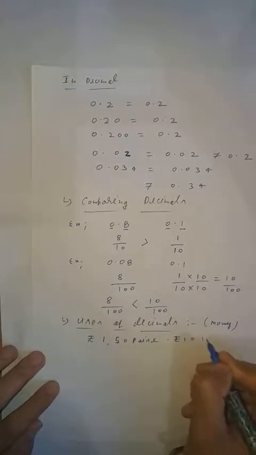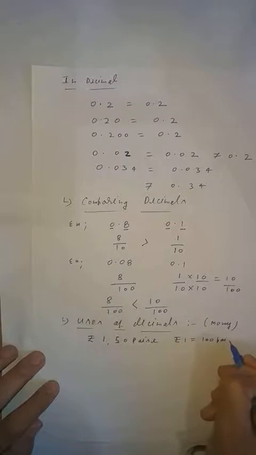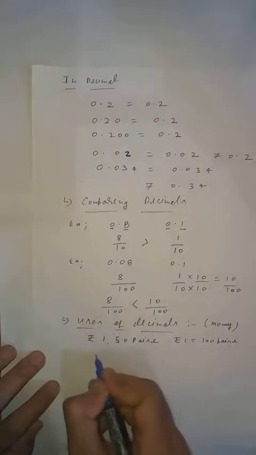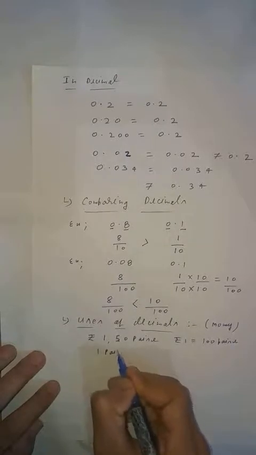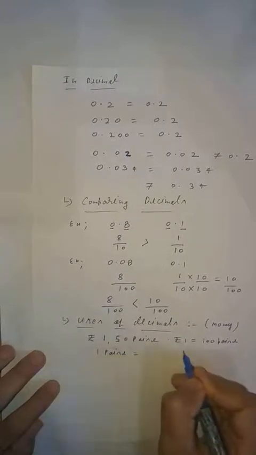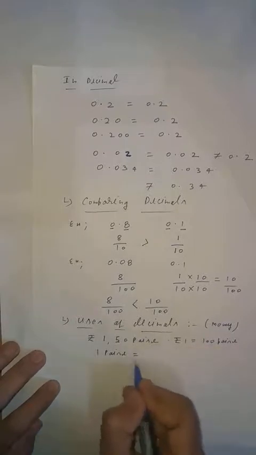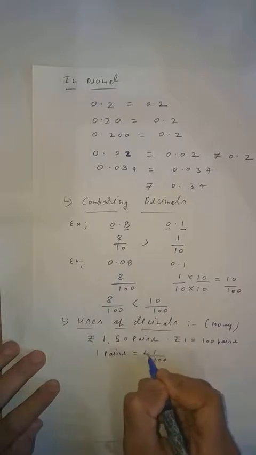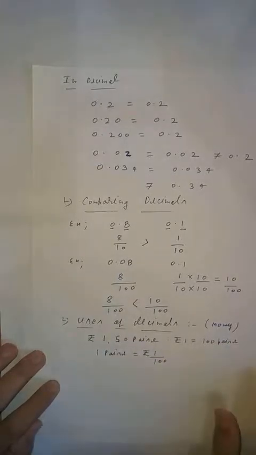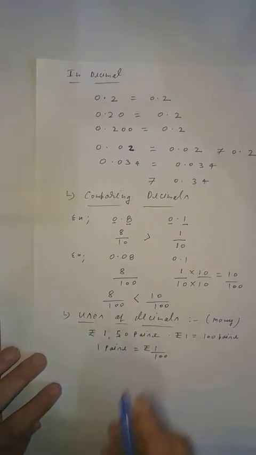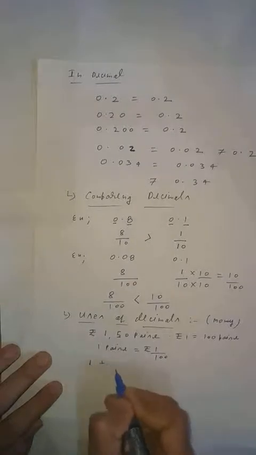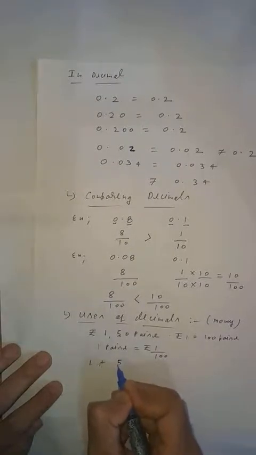First we have to understand that 1 rupee is equal to what? 100 paise. Does everyone know this? 1 rupee is equal to 100 paise. So 1 paise is equal to what, students? If 1 rupee is equal to 100 paise, then 1 paise is equal to 1 upon 100 rupees. Is that clear? Here you can see 1 rupee is given, so you will write 1 the same, plus 50 is given, so you will write 50 like this.